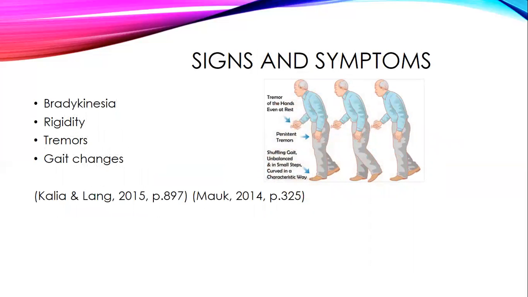The 4 major signs and symptoms are bradykinesia, rigidity, tremors, and gait changes, such as imbalance and incoordination. The typical gait of a Parkinson's patient is stiff and shuffling, with incoordination and a tendency to fall backwards. Cognitive impairment, sleep disorders, pain, and fatigue are also associated with this disease.